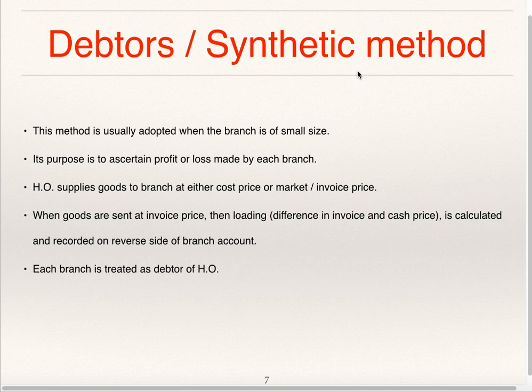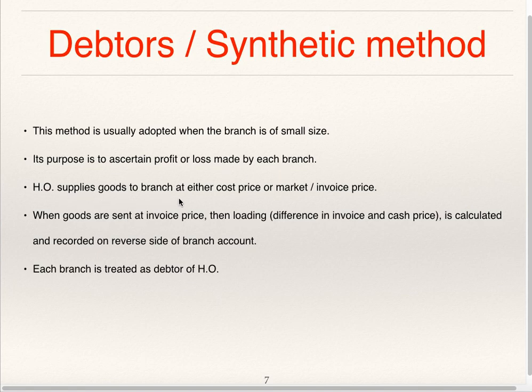Debtors system or synthetic method. This method is usually adopted when the branch is of small size. Its purpose is to ascertain profit or loss made by each branch. Head office will have various branches. It will prepare a branch account for each and every branch, and the purpose of this is to find out the profit or loss made by each branch.